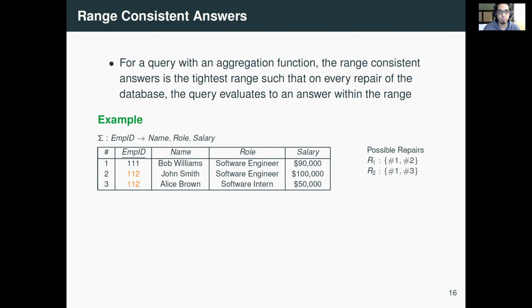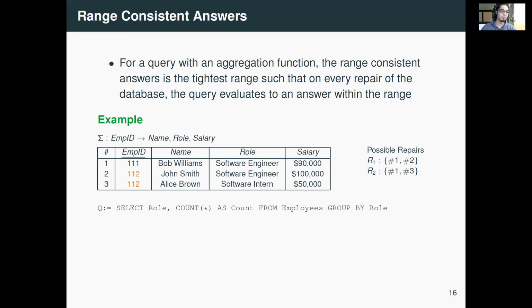So let's go back to our example of the employees table, where employee ID is a key. You see there are two possible repairs of this database. The first repair is when you keep tuples 1 and 2, but you throw away the third tuple. The second repair is when you keep tuples 1 and 3, but throw away tuple 2. Let's say your aggregation query is to count the number of employees for each role. If we evaluate this query directly on the inconsistent database, it will tell you that there are 2 software engineers and 1 software intern. It's easy to see.